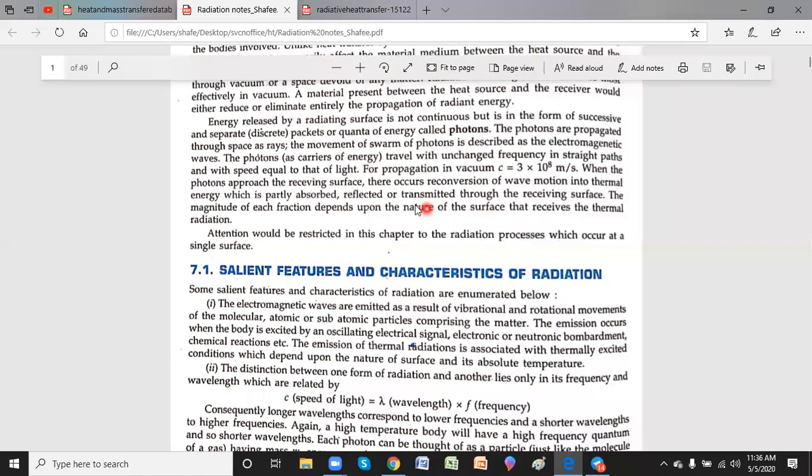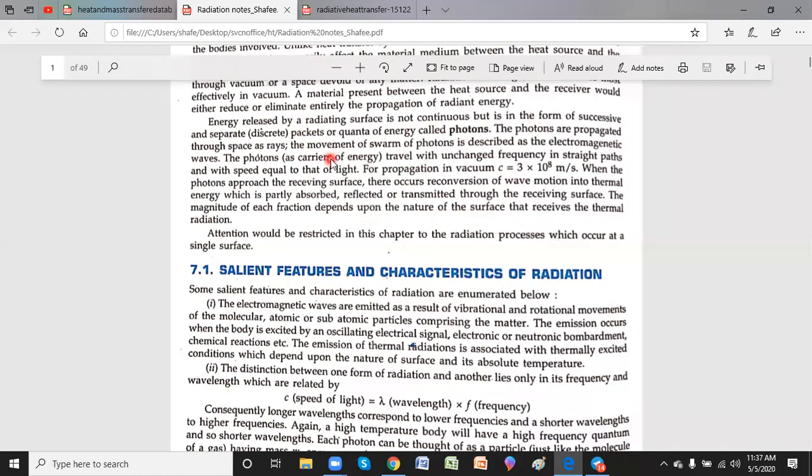Next class, I'll be taking exactly how the actual radiation heat transfer happens, between two black surfaces or two non-black surfaces. I told you alpha equal to 1 is a black body, rho equal to 1 is a white body, tau equal to 1 is a transparent or diathermanous body.